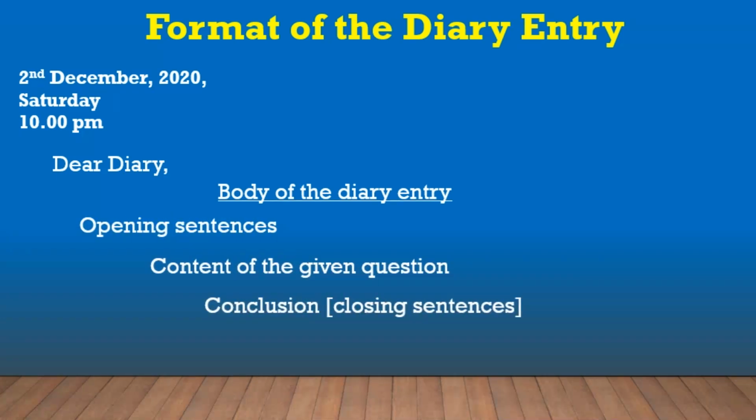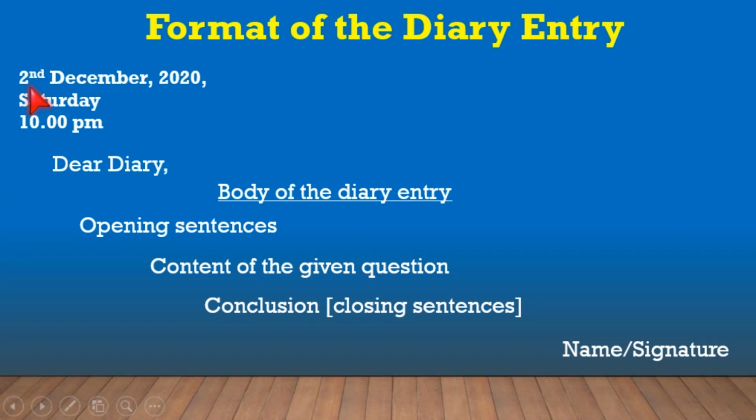The body of the diary entry is divided into 3 parts that you should write paragraph-wise: opening sentence, content of the given question, and conclusion. And the last part, name or signature. It is the subscription.